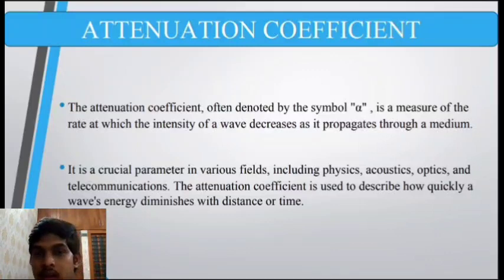So that is the equation that we get for the loss in dB. So alpha is the attenuation constant, and it mathematically represents how the wave diminishes its intensity as it propagates through the media.